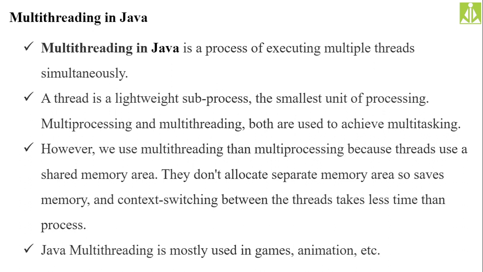So for our understanding, any program or application which is under execution can create processes or threads. Any running program, any program under execution, we call it a process. But now we need to understand what is a thread and how it is different from a process.